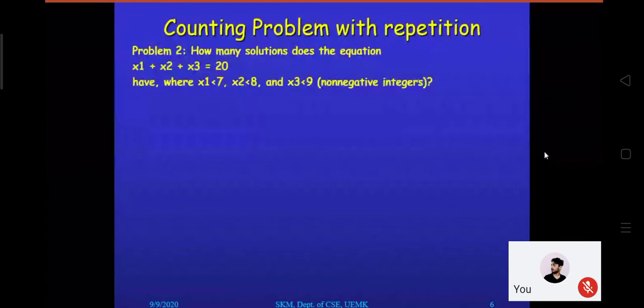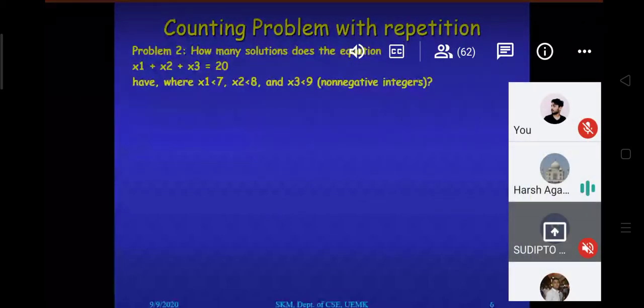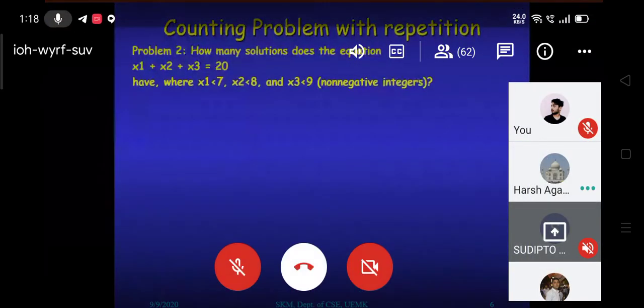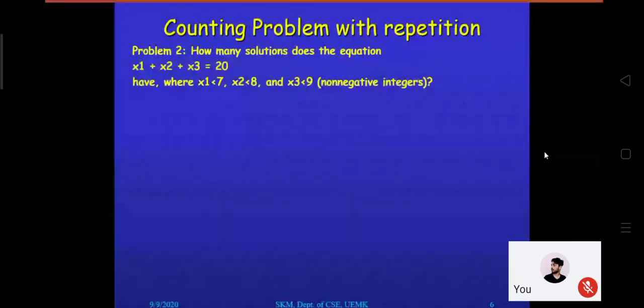someone is trying to say anything? Okay. In the same problem, now we have added certain conditions. Hello? Yes, sir. Are you trying to say anything? Sir, we can replace the variables, like from x1, so that the new variable must be less than 0. Okay, you are trying to approach the solution. Okay.